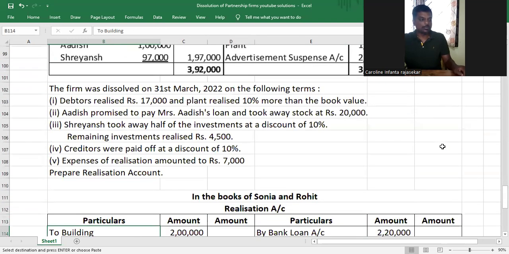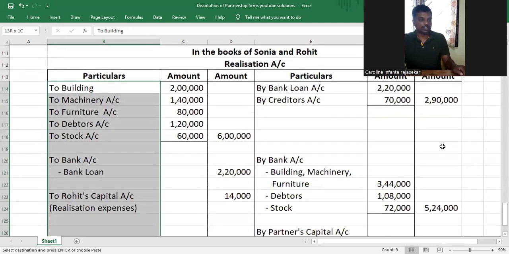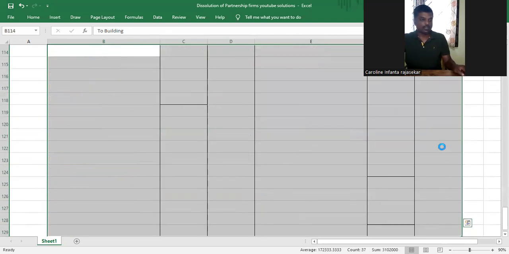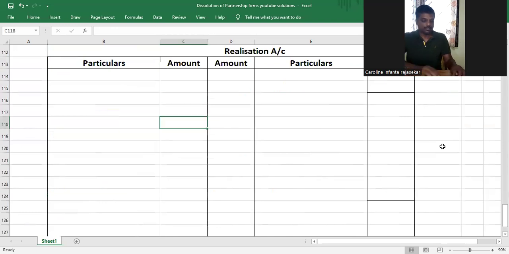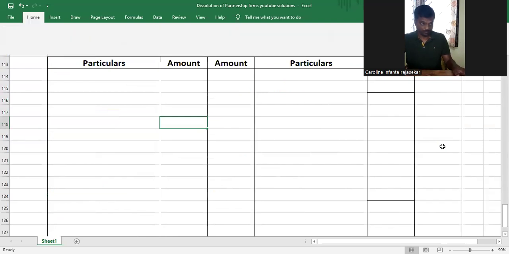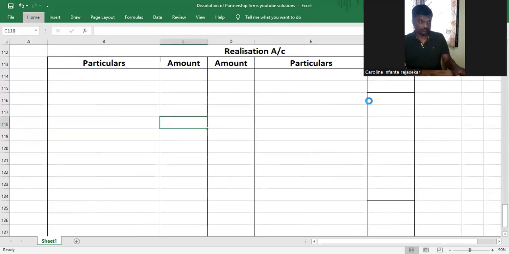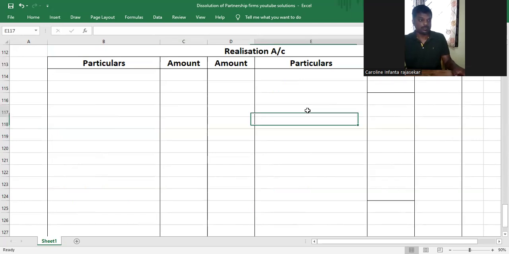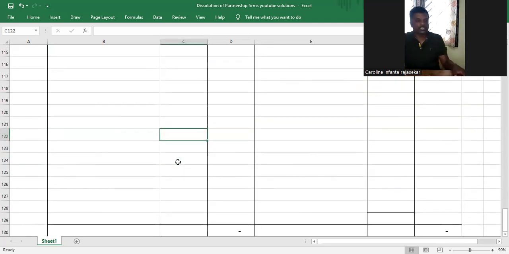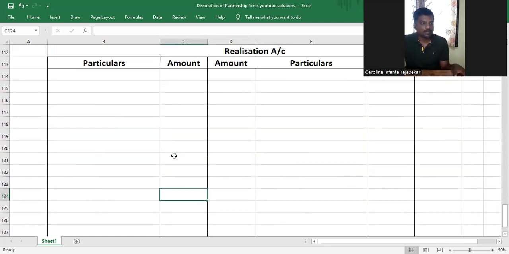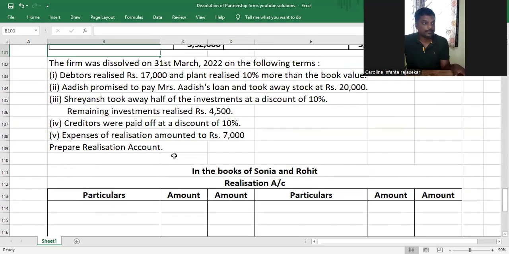Okay, so I just copied the format from the previous problem, so I don't have to make it again. Let me just delete all the things that we don't need and remove this border. Taking some time, yeah. So good, now we are all set. Okay, here we have one more. We are all set. Let's go there.